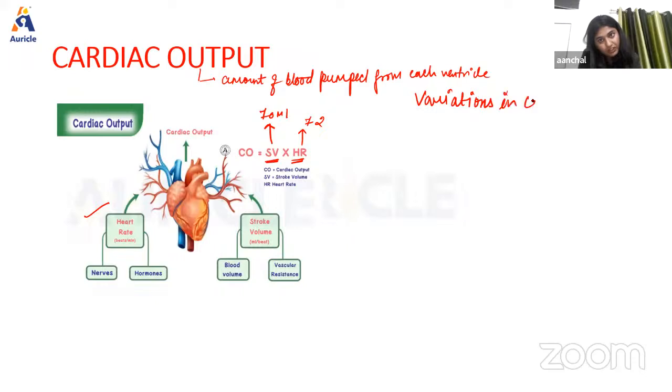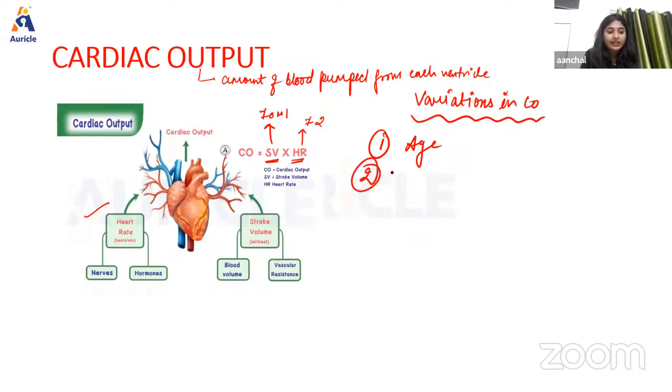So, variation in cardiac output, we have several factors like age, right? In children, cardiac output is less because less volume of blood is present, and cardiac index is more than that in adults because of less body surface area, right? Now, next factor we have is sex. In female, cardiac output is less than in male because of less blood volume, and cardiac index is more than in male because of less body surface area, right?